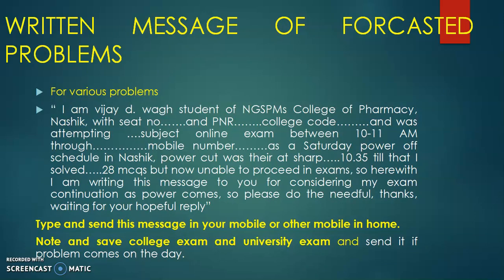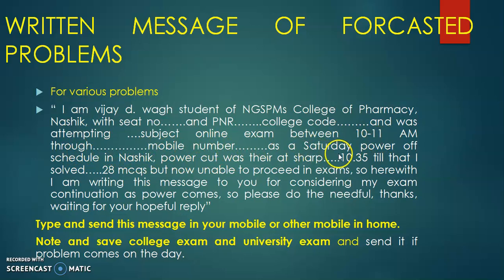Now do one thing, which I have given in my earlier videos also: keep this type of written message ready. Suppose I am a student of this college, with seat number and PNR, college code, and was attempting this subject's online examination between 10 to 11 or 1 to 2 through my mobile number.